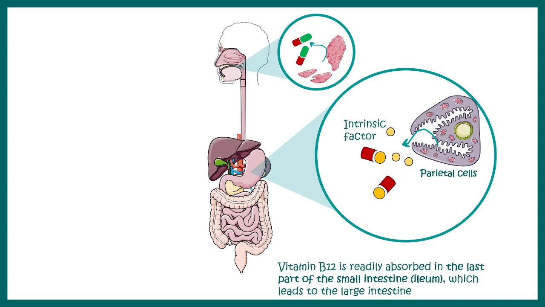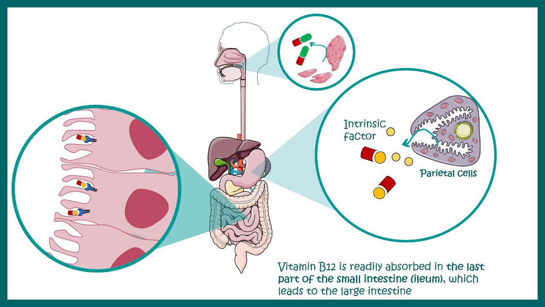Inside the stomach, there are parietal cells which secrete intrinsic factor, and intrinsic factor binds with vitamin B12. In this bound form, vitamin B12 travels to the intestine, and in the intestine, especially in the ileum, there are receptors for intrinsic factor, and thereby vitamin B12 is absorbed.